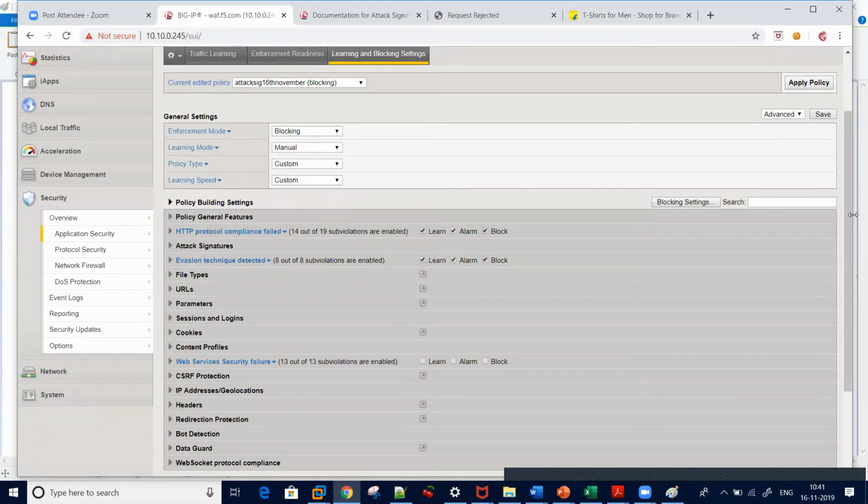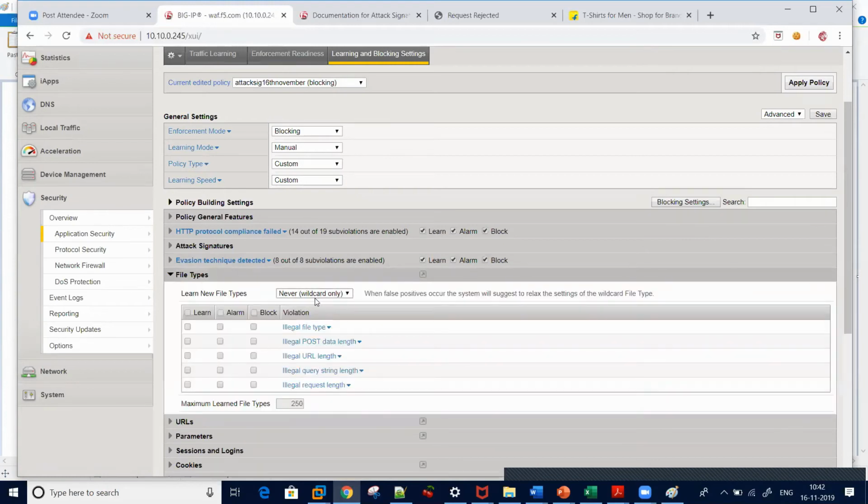You must be having a question: when I select rapid deployment, how does it learn? Here you can see "learn new file types". Now we will discuss how ASM learns explicit entities based on your traffic learning.